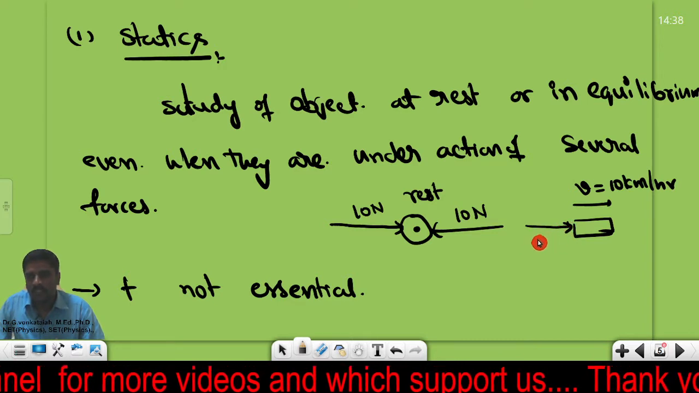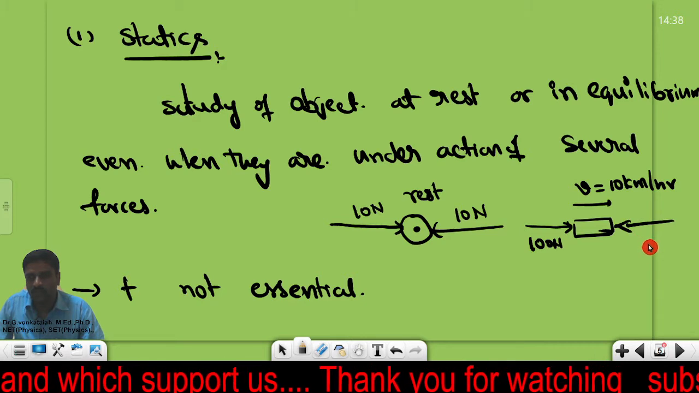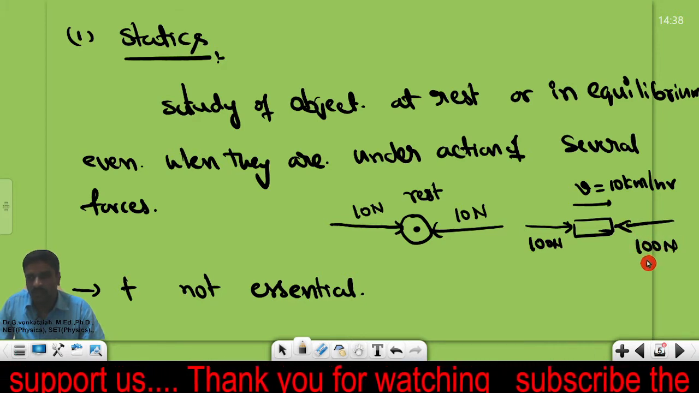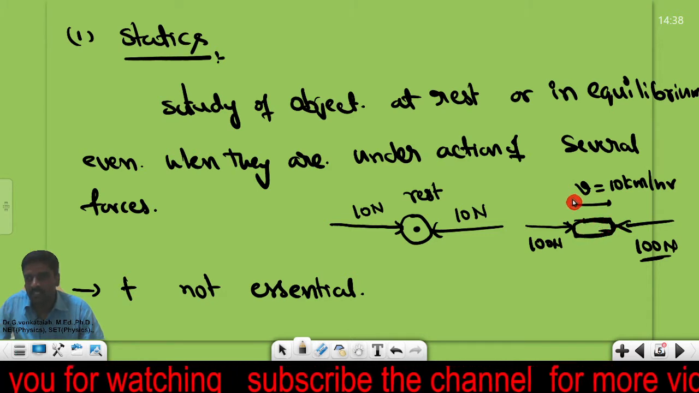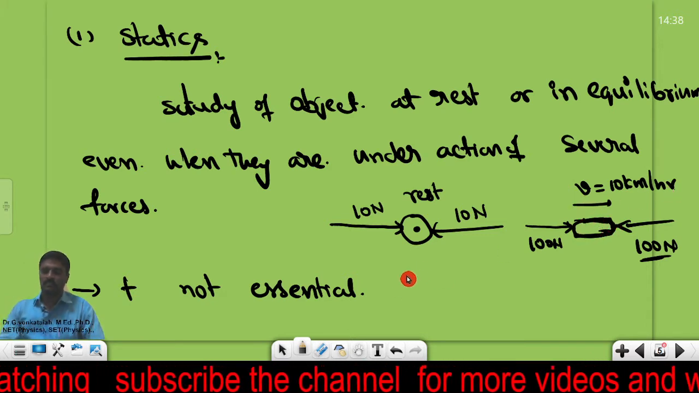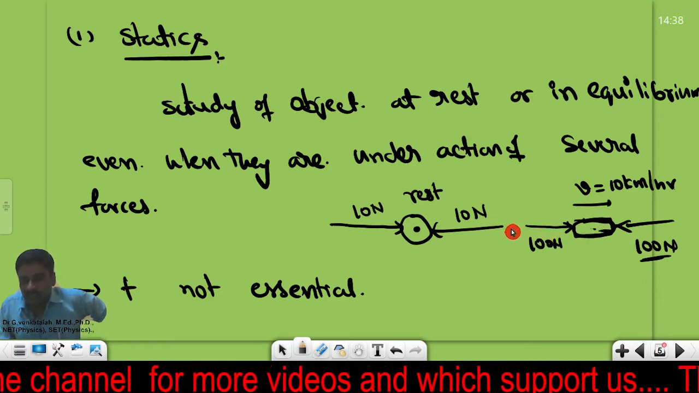Now a certain force is applied: 100 Newton force from left to right, and 100 Newton force from right to left. We are applying 100 Newton force each way. Then the object will not change its motion; it moves with the same uniform velocity. That means we call the object to be at its equilibrium position.